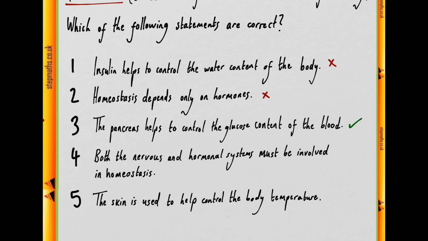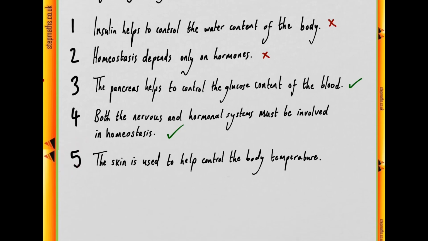Moving on to 4, we're told that both the nervous system and hormonal systems must be involved in homeostasis. Well, we know this to be true. Homeostatic responses rely on nervous systems, for instance in the case of sensory perception, or relaying it to a part of the brain which will then mediate a hormonal response. So, for instance, a number of homeostatic responses are mediated through the hypothalamus in the brain, which then relays signals to the pituitary gland, which is an endocrine gland, which produces certain hormones which can then be used for homeostasis.